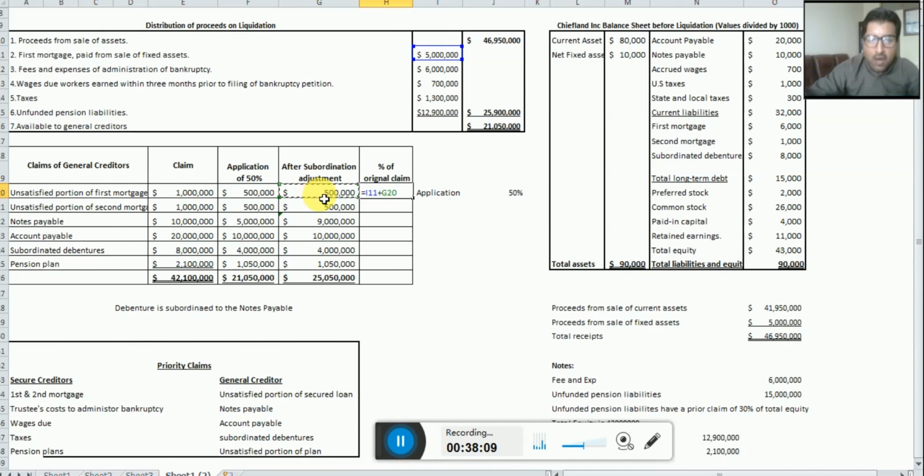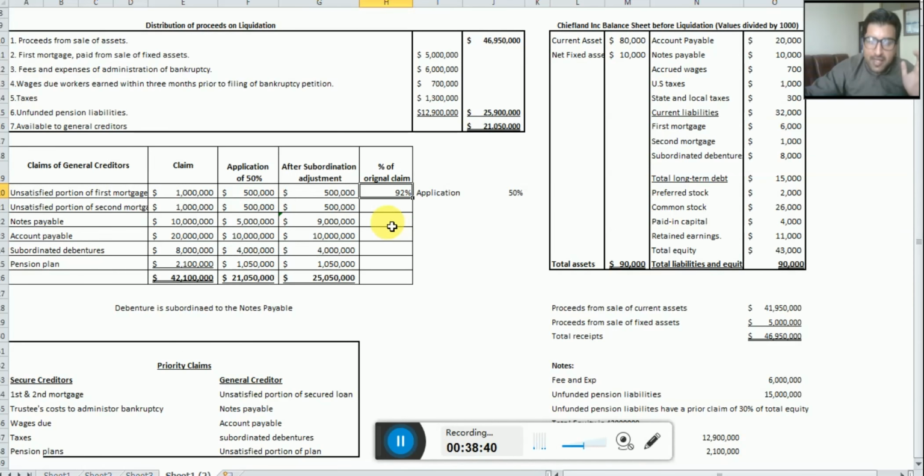Okay, just take it in the bracket, 5 million plus 500,000, and the whole value should be divided by the original claim. How much is the original claim? That is 6 million. So divided by 6 million, that is equal to 92%. It means the first mortgage claim of 92% is satisfied. 92% of the original value of the first mortgage is satisfied here.